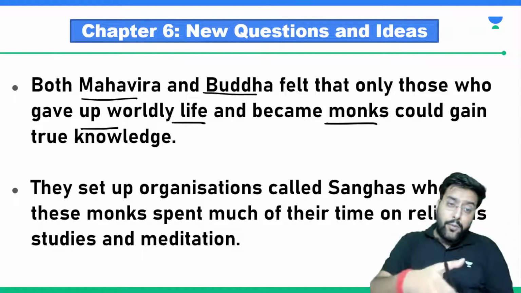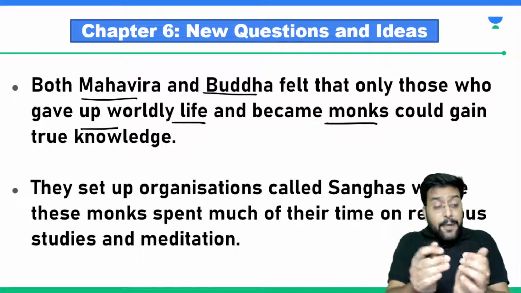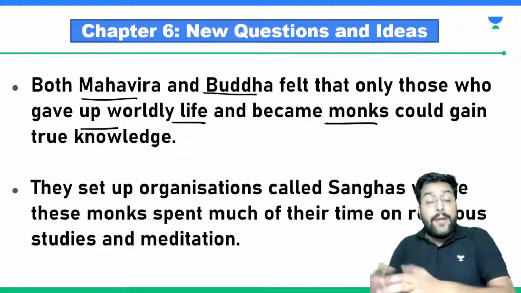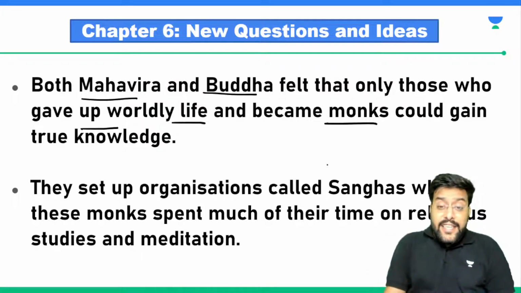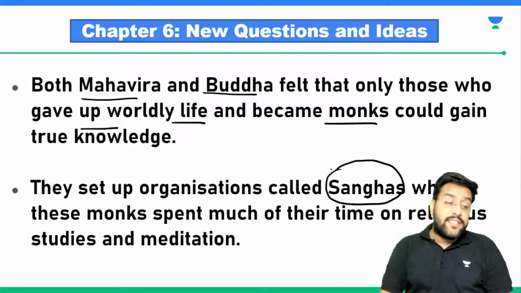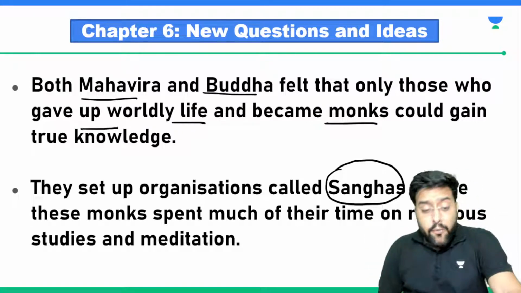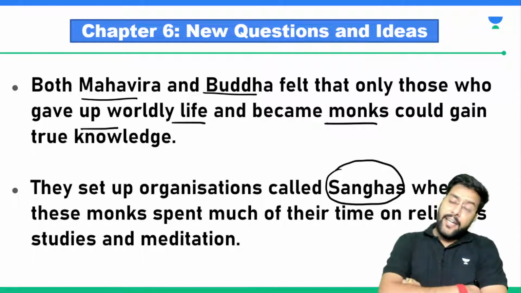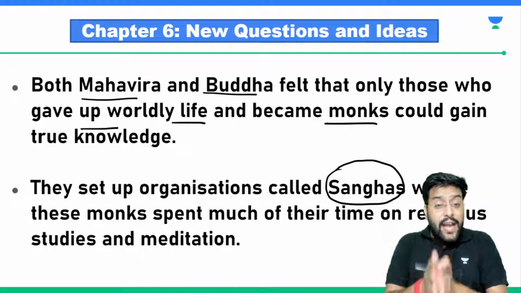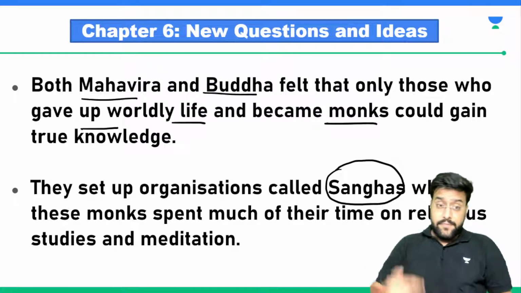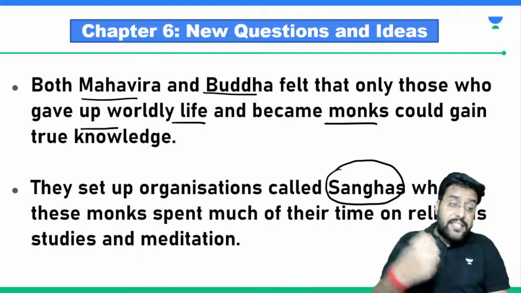Because both of them, Lord Buddha and Lord Mahavira, themselves gave up their worldly life. They wanted people to become monks, come to one place and start meditating, start religious studies. They set up organizations called sanghas. Now what is a sangh? A sangh is an organization where people were coming. When they started preaching that you should give up the worldly life and come together to live in a sangha, many people came, influenced by these teachings of Buddha and Mahavira.